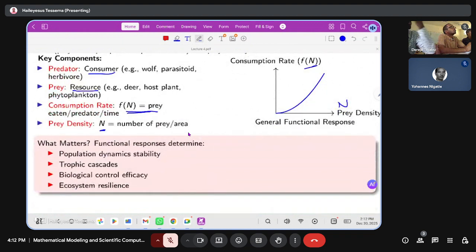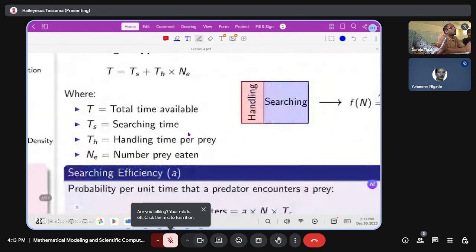So functional response determines the population dynamics and stability, trophic cascades, biological control efficacy, and the ecosystem resilience. Just these concepts are related to the functional response.